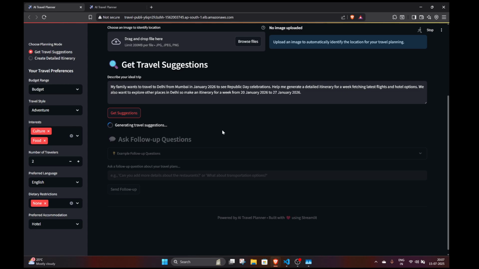This is currently hosted on AWS, and that's why we cannot see the logs, but it will work much faster than the local version, because the local version is hosted on my local system, so it will take time to make the predictions. But on AWS, it will not take much time. So let me show you. Let's work with that.